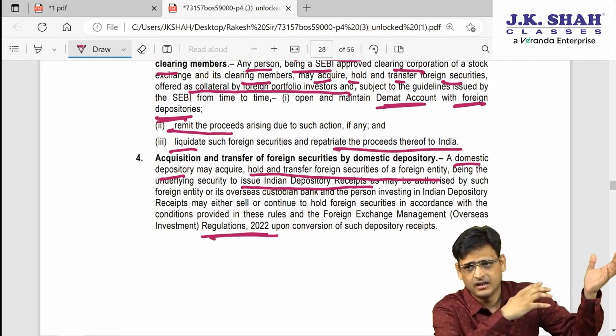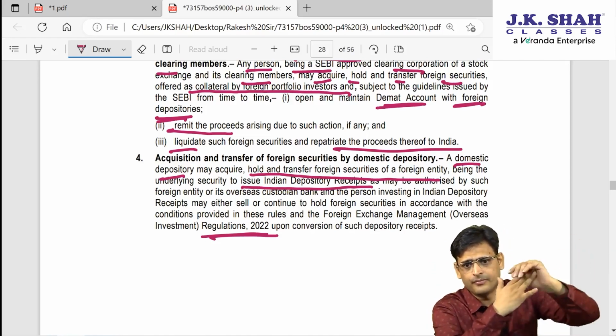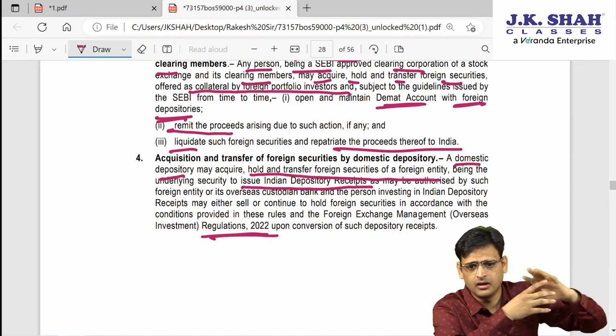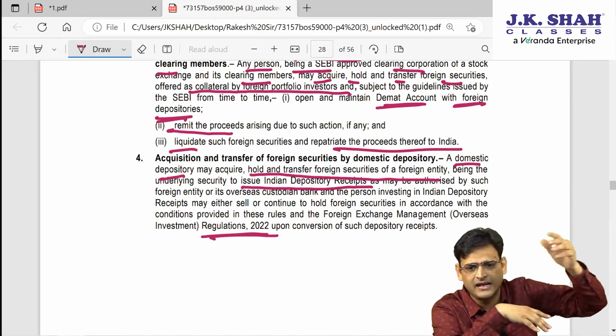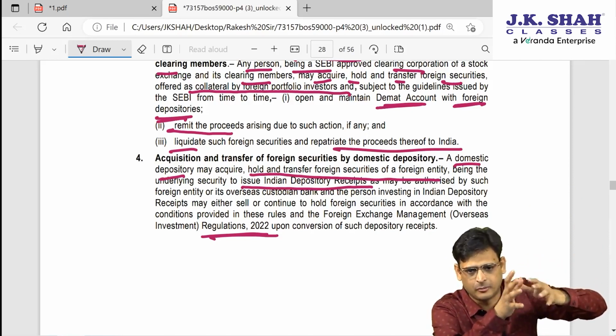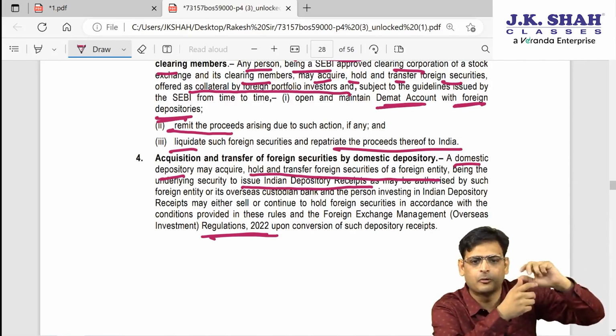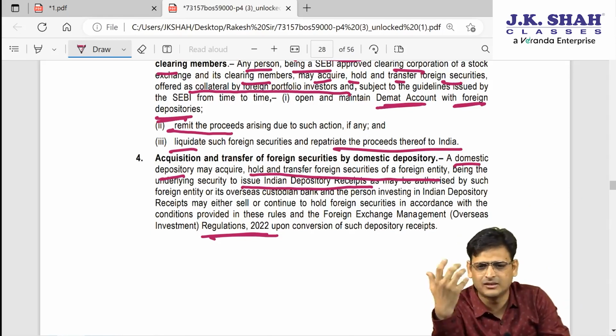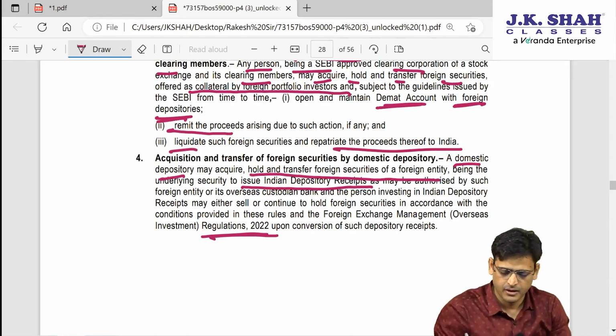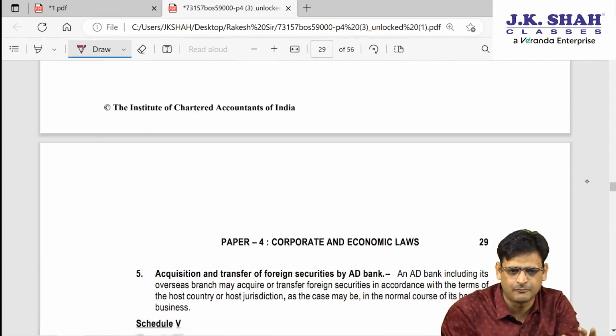So, when IDR has been issued, shares are held outside India, and against that IDR is issued by a domestic depository in India. So, those domestic depositories can do it, but then they have to follow regulation. So, in the 4th point, there is nothing much you will get. It's just a basic point.